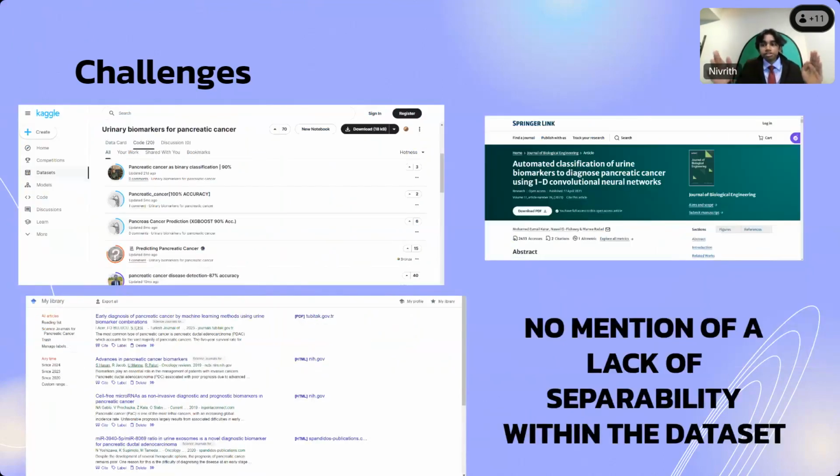And this wasn't really mentioned in other research papers either. In Kaggle, different people researched the same data that I did and trained their own models, but they never separated the data, which means that their models could have gone through overfitting. Also, other articles I found in Google Scholar, along with an article that got a 97% accuracy rate using a 1D convolutional neural network, never mentioned the separability of the dataset, which raises a question that us researchers can talk about, because separability in the dataset is important. If there's a good amount of separability, then the model can properly understand what makes someone be in a specific group.